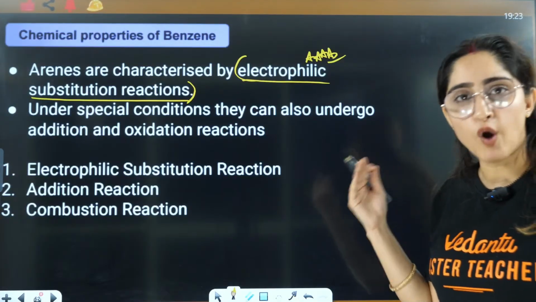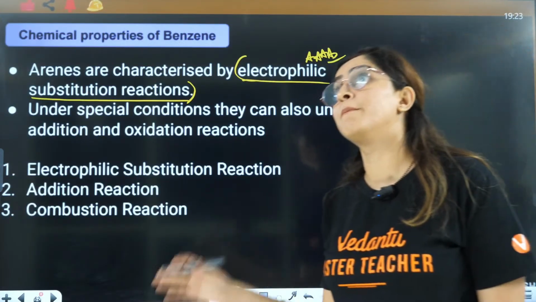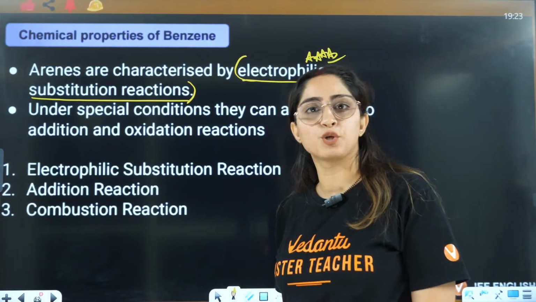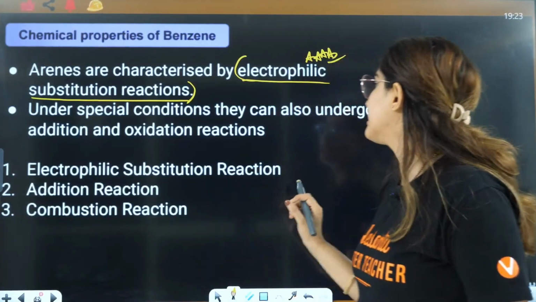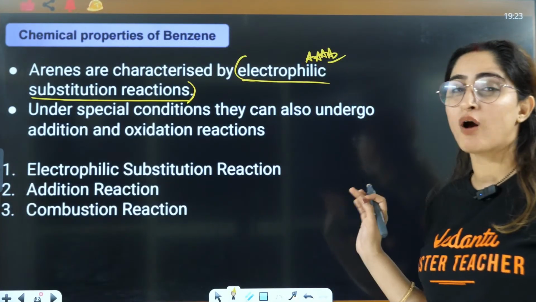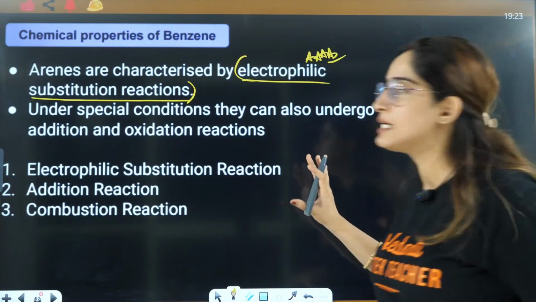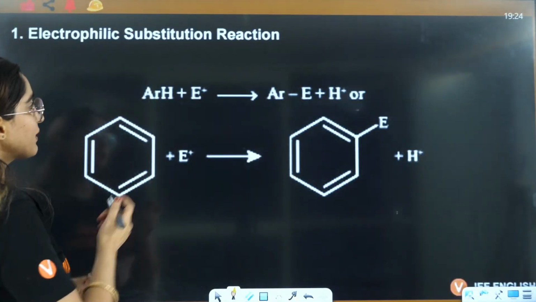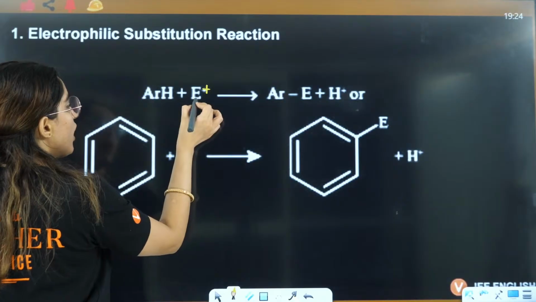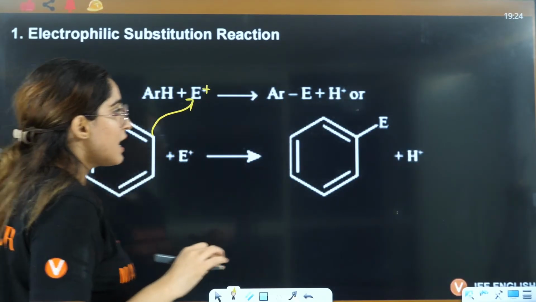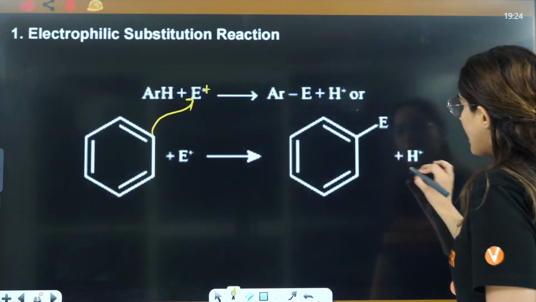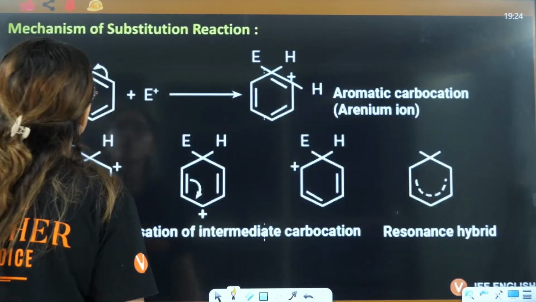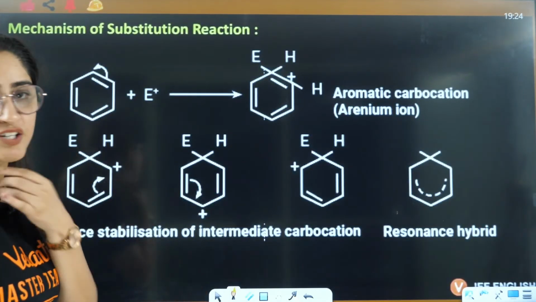You will see these in phenols, in anilines, in benzoic acid, benzaldehyde, right? All these you will see these electrophilic substitution reactions, okay? Under special conditions, they can also undergo addition and oxidation reaction, but they are very specific, right? So firstly, let's talk about electrophilic substitution reaction. That means an electrophile is going to attack on any of the positions, and here hydrogen will leave and you will have the formation of a compound, right? So let's talk about how this actually happens, okay?